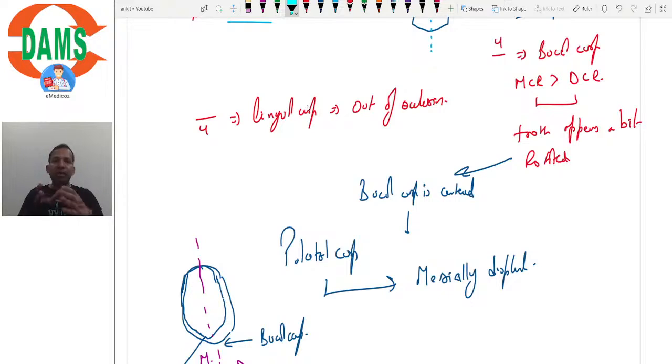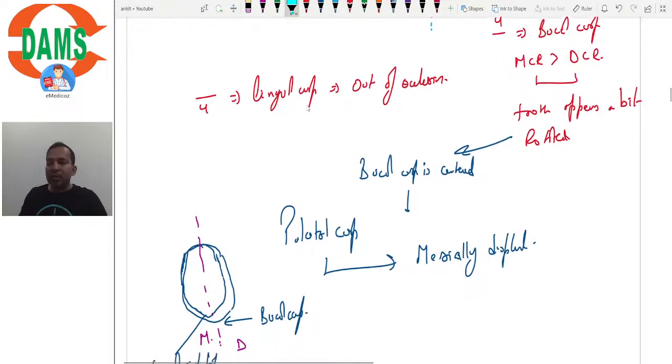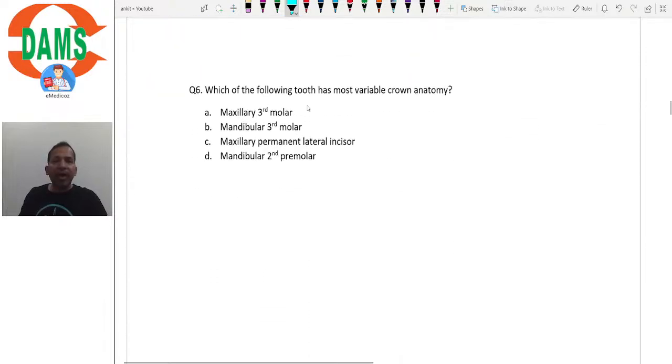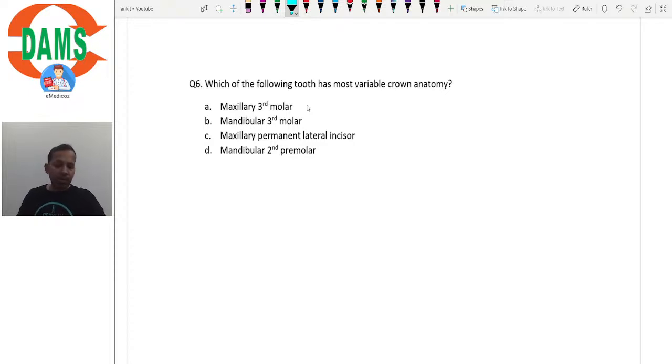The tooth appears to be a bit rotated on its long axis. So which of the following teeth has the most variable crown anatomy? Always remember that when it is about variable crown anatomy, the upper 8 has the most variable crown anatomy, followed by lower 8, followed by the upper lateral incisor, followed by lower second premolar. Is it clear? These 4 are given as the options in this question. So the correct answer here would be maxillary third molar.